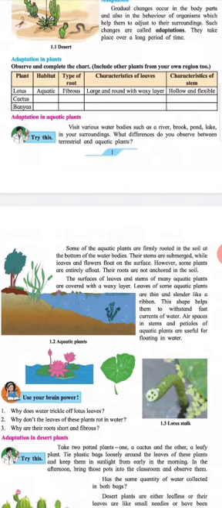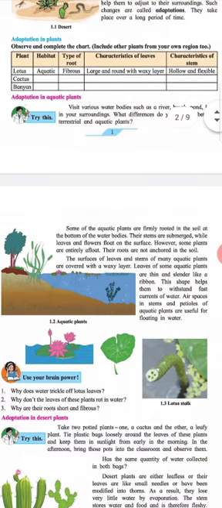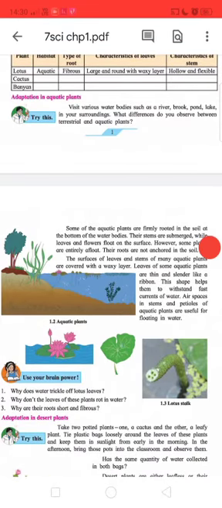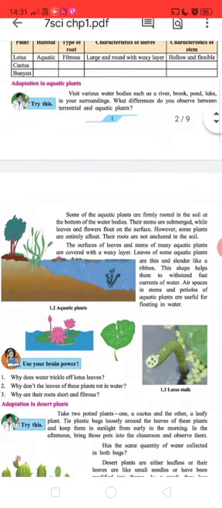Subheading: Adaptation in aquatic animals. Again, try this. Visit various water bodies such as a river, brook, pond, lake in your surroundings. What differences do you observe between the terrestrial and aquatic animals?